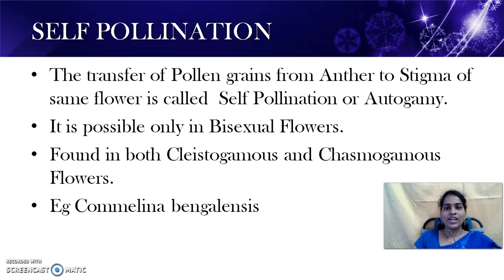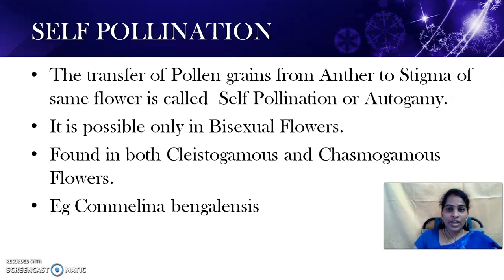It occurs only in bisexual flowers because the flower must contain both the sex organs, both male and female. Then only self-pollination occurs. It is seen in both cleistogamous flowers as well as chasmogamous flowers.